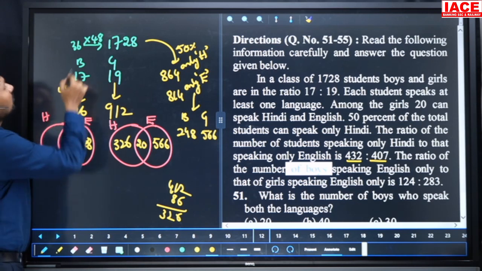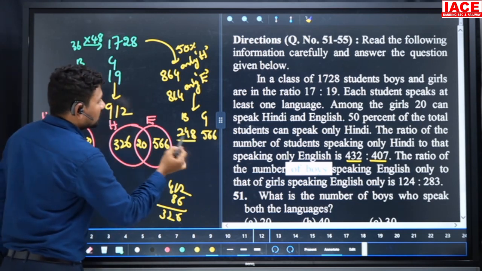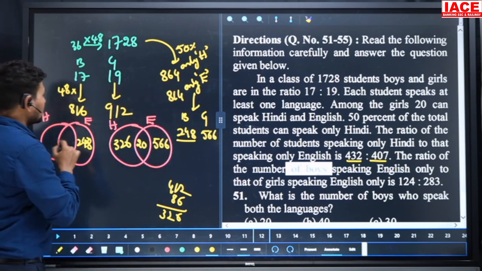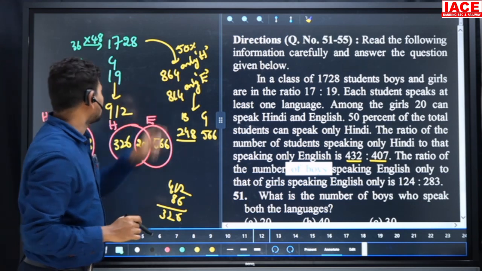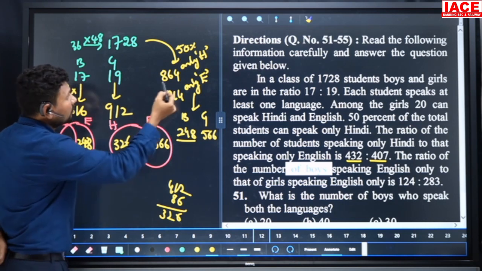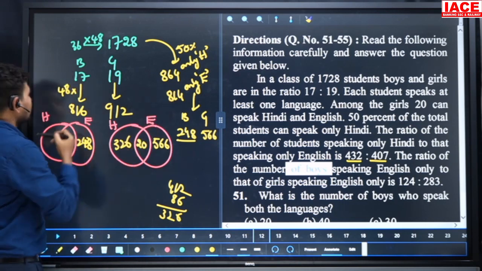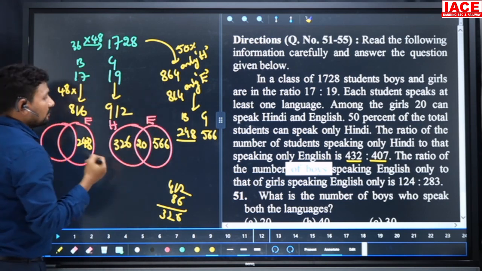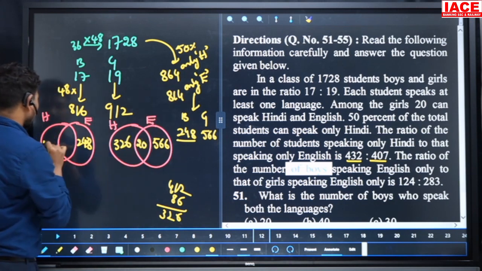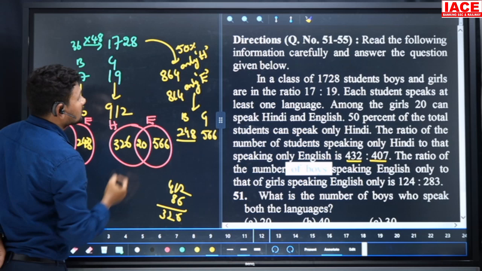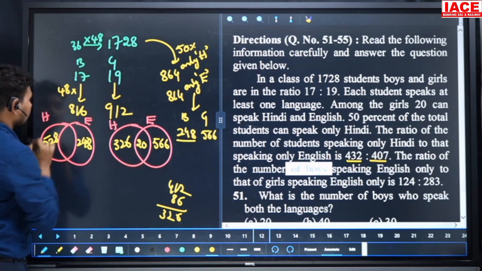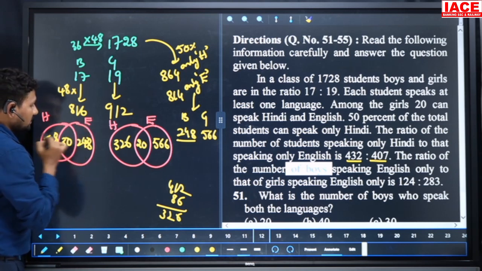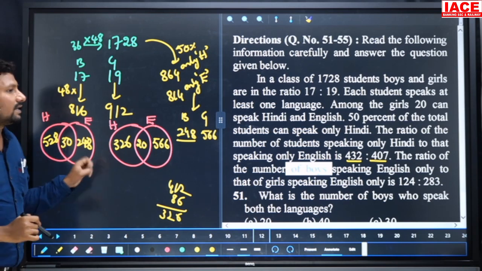Coming to the boys value, we should adjust it also. Boys already we know 248, that we already written. Then we should share the only Hindi value here. So total only Hindi value is 864, and from 864 this 326 will be removed. We'll get the only boys Hindi value. So 864 minus 326. 800 minus 300 is 500, and 64 minus 26 is 38, so 538. And 538 and 248 added and removed from 816, we get 30. Now we have the Venn diagram ready to solve the questions.